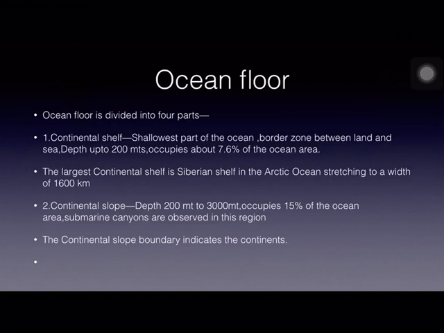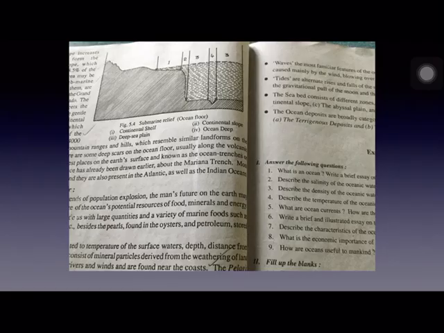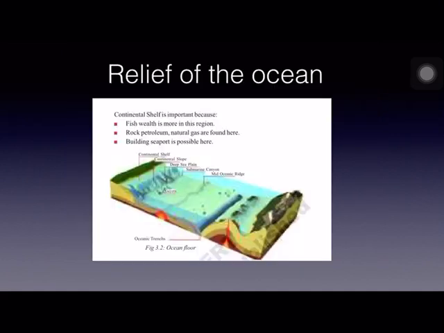Let us see how this continental shelf is useful for us. You can see that this continental shelf, this is the shallowest part of the ocean. So all the seafoods which human beings are using, those seafoods are available only in this part of the ocean. So continental shelf provides us with all varieties of seafoods.